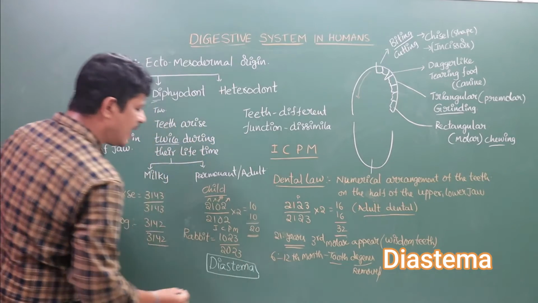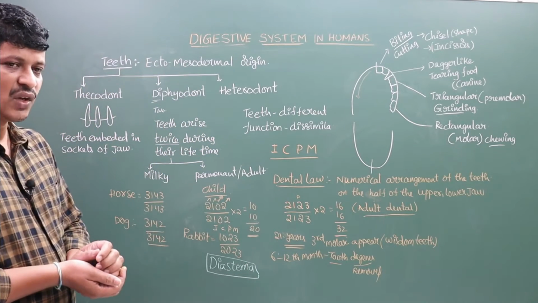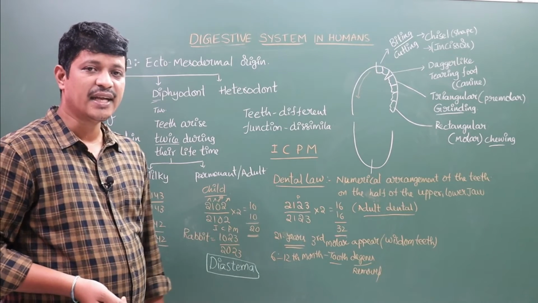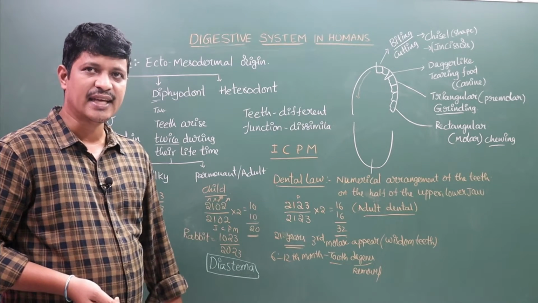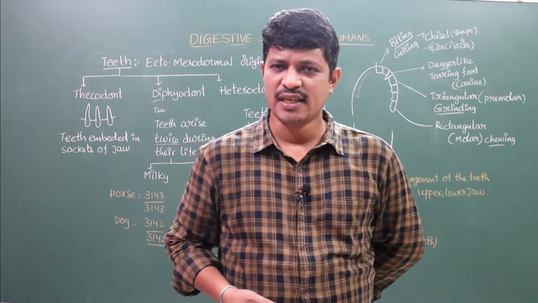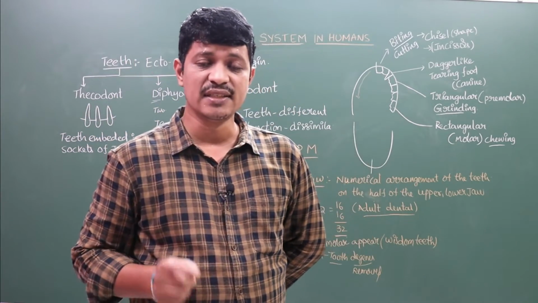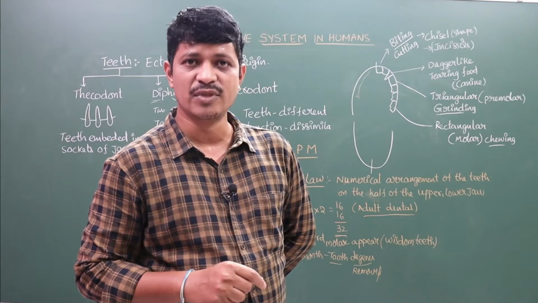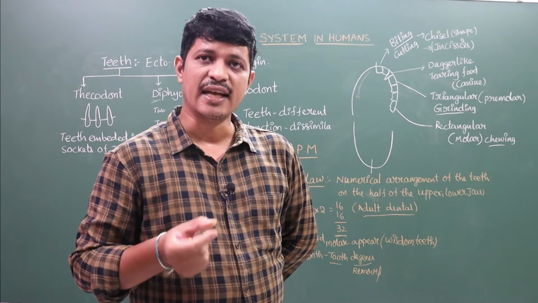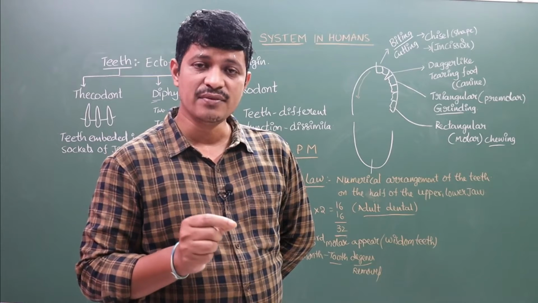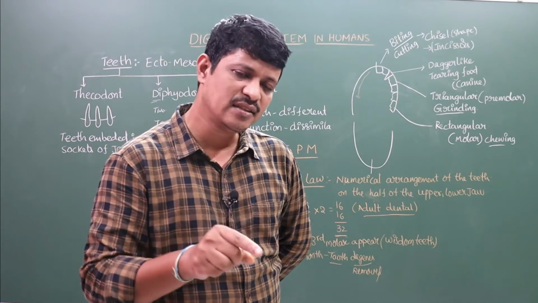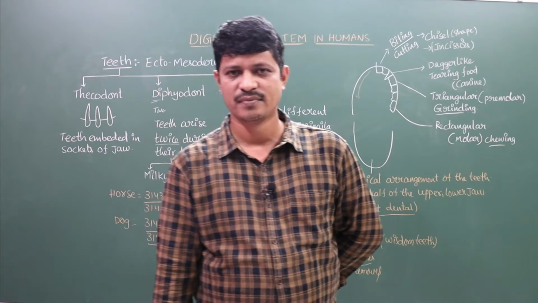A structural gap is present between incisors and premolars due to the absence of the canines. This is known as diastema. But not in all herbivorous animals. In some herbivorous animals, these canines are absent. So, in some of the animals, the canines are present, but between the canines and premolars, a small gap is present. That is also known as diastema.